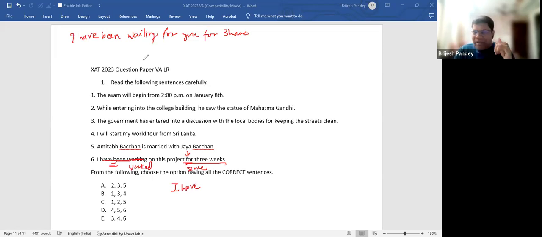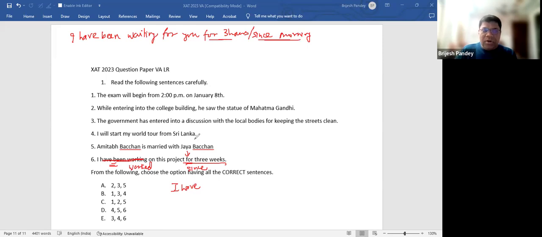It's just like I have given a call to my friend and we had decided to meet at some place, and I told him, where are you? I have been waiting for you for 3 hours. That means I'm still waiting. The other way is I have been waiting for you since morning. That means the morning has gone and ever since then I'm still waiting for you. Both of these show that you are still waiting.